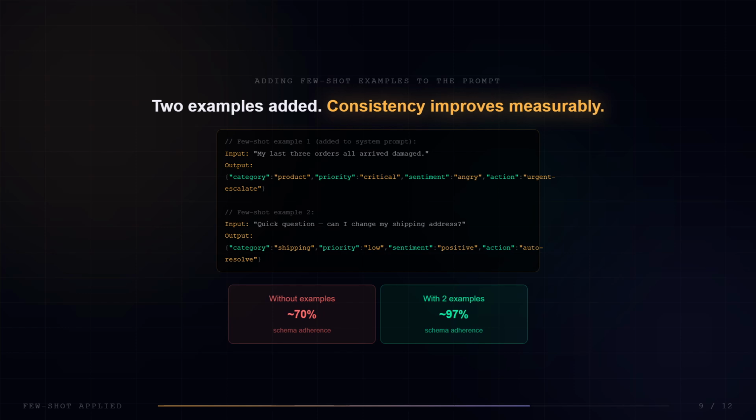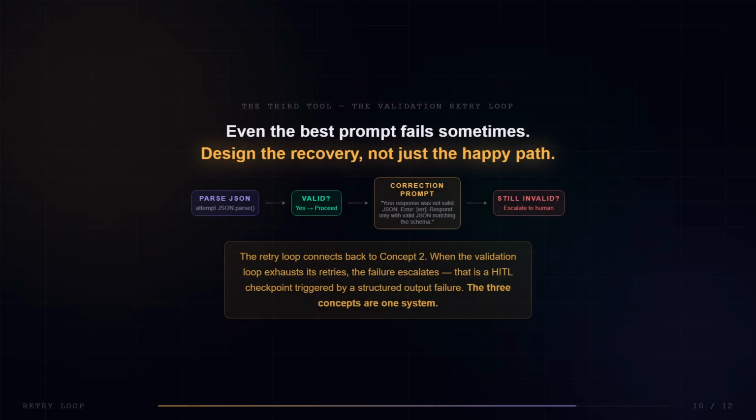Without examples, schema adherence across varied tickets sits around 70%. Ambiguous cases drift. The model invents priorities, adds unsupported field values, occasionally adds explanatory text. With 2 examples, adherence climbs to around 97%. The examples do not teach the model new information. They demonstrate the exact pattern, including edge cases, so the probability distribution peaks at correct behavior rather than averaging across many possible behaviors.